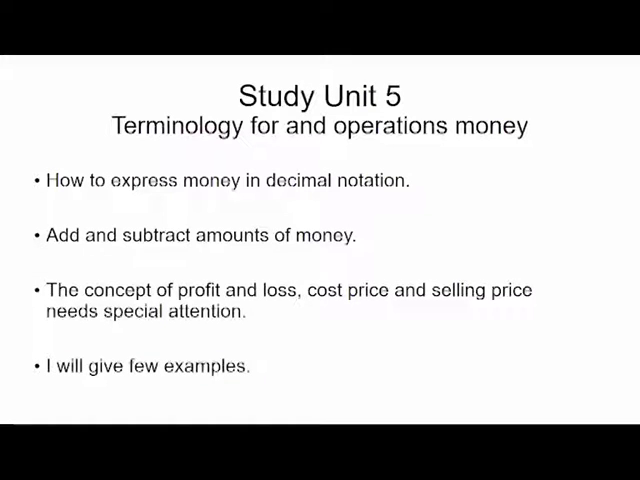It's all about money. Now, they say money makes the world go round, and you need to know how to do addition and subtraction of money. For example, you must express money in decimal notation. You must add and subtract amounts of money. The concept of profit and loss is very, very important. Look in your study guide and study Unit 5. Profit is if you sell something and you make money out of it, or if you sell something and you lose money, that's a loss. The cost price is what you paid for the object, and the selling price needs special attention. Please have a look at that. I'll give you one example.